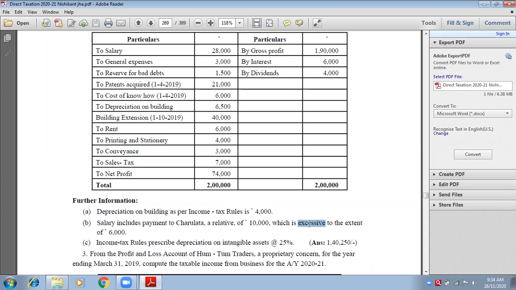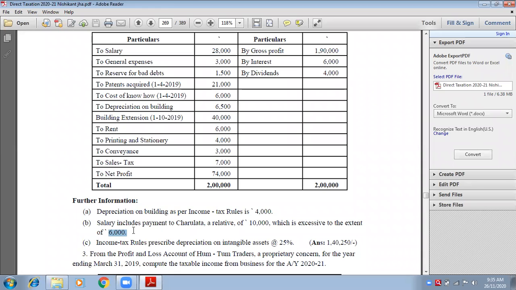So how much is to be disallowed: 10,000, 6,000 or 4,000? Ma'am, 4,000. No, the excessive payment is 6,000. Here it is clearly written that the excessive payment is 6,000. Excessive means how much more was given. 6,000 is given more than the others.